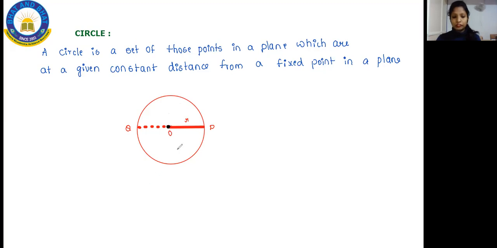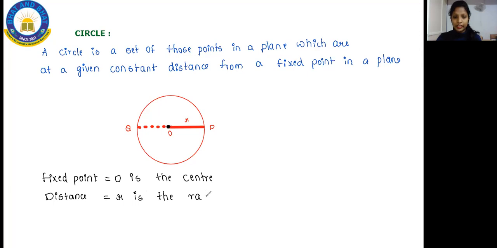Here I'll write fixed point. In the figure, the fixed point is O, where O is the center. Then the distance has been called R, and R is also called the radius.